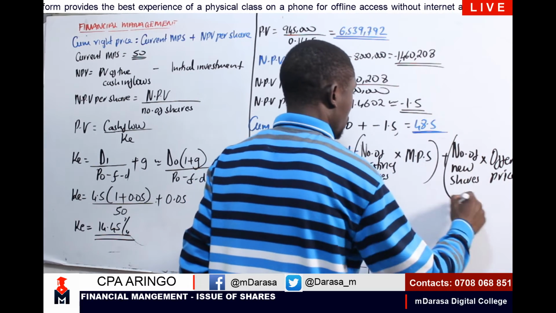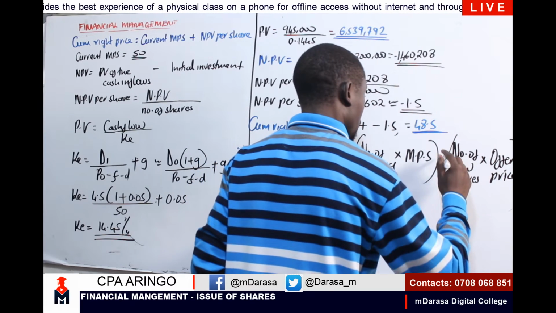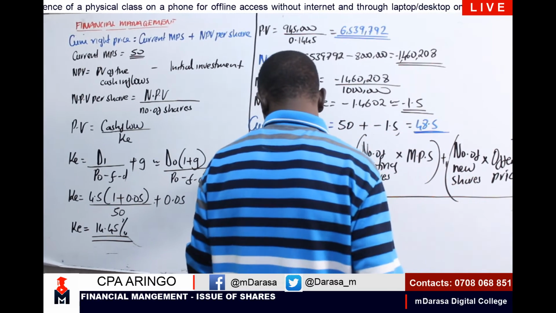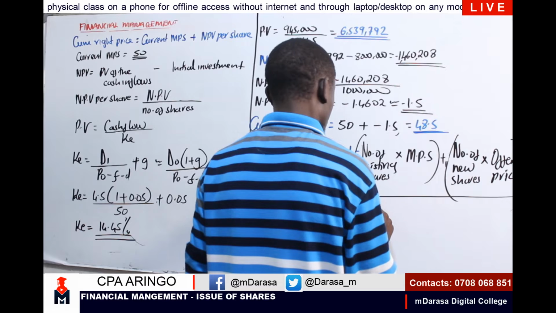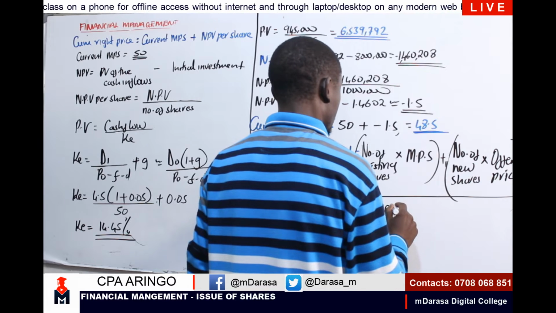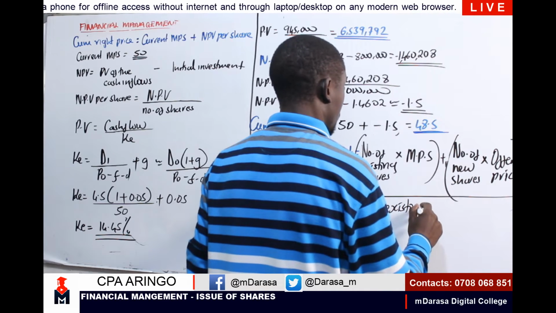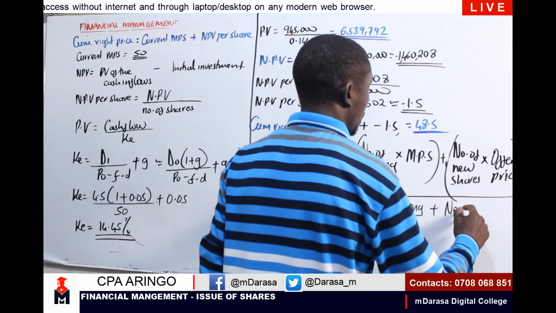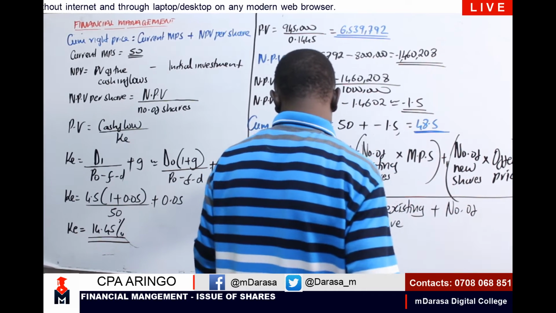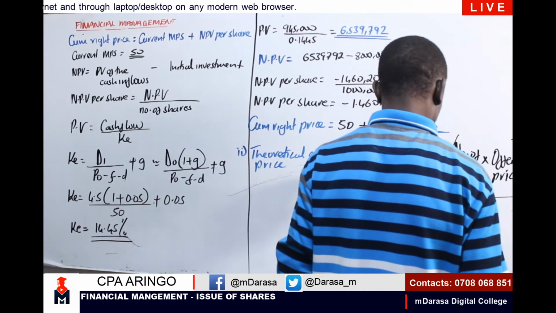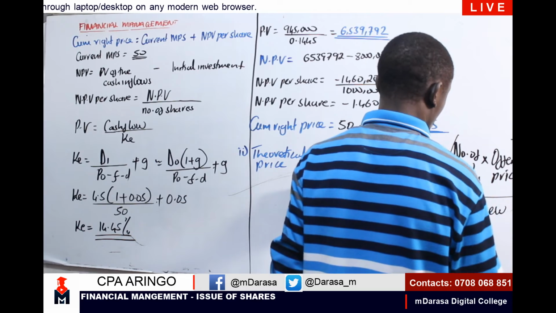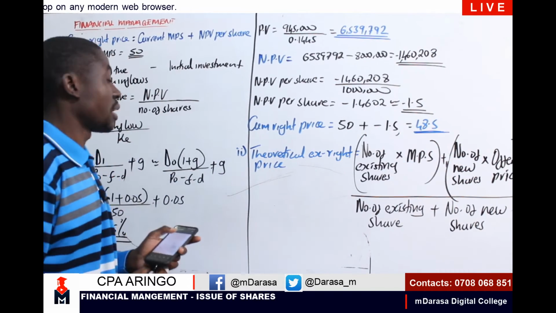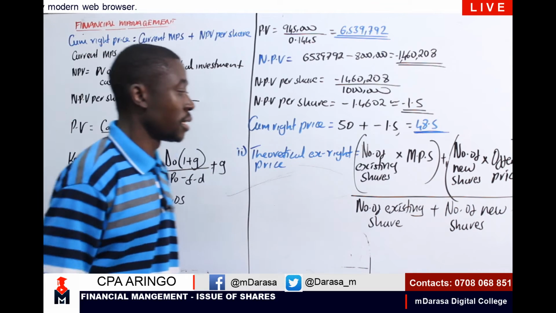Remember, this is a summation. We are going to divide all this by the number of existing shares plus the number of new shares. Basically, that is how we can determine our theoretical ex-rights price.